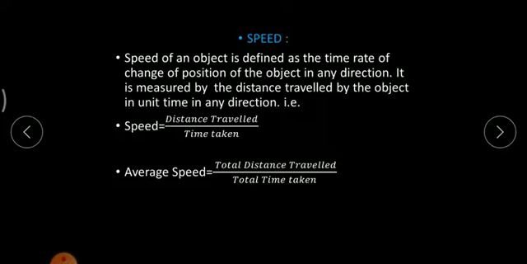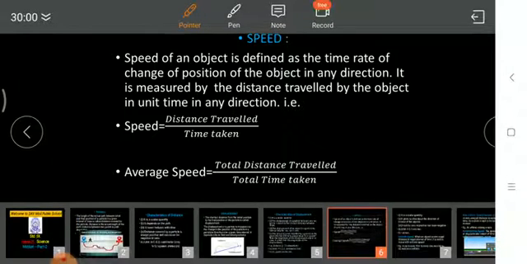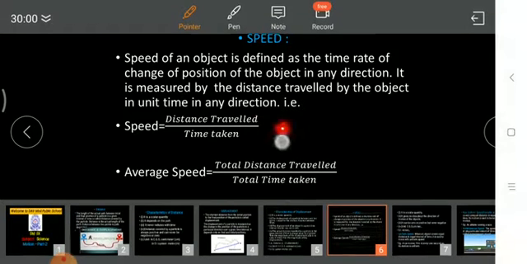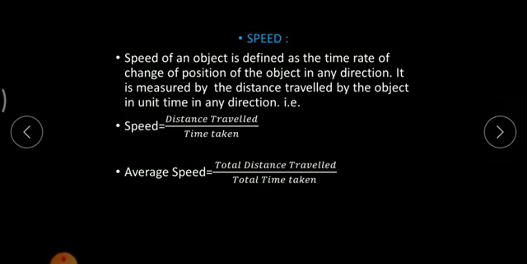Now the SI unit of speed, how will we come to know? That is meter per second, because we have discussed previously that the SI unit of distance is meter, and the SI unit of time is always second. So meter divided by second, hence we write the SI unit of speed is meter per second. In a similar way, the CGS unit of speed would be centimeter per second.